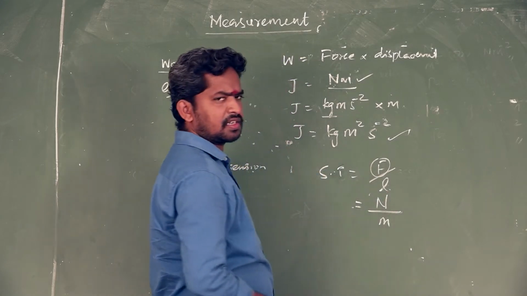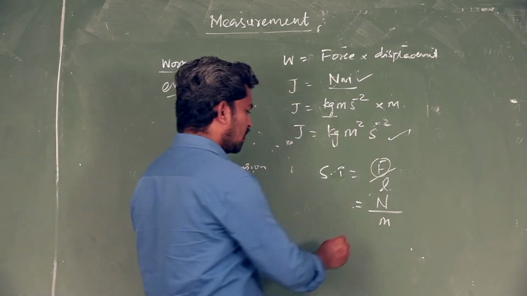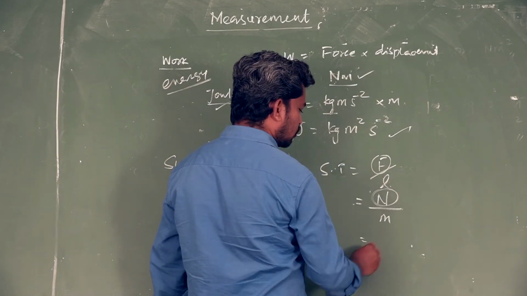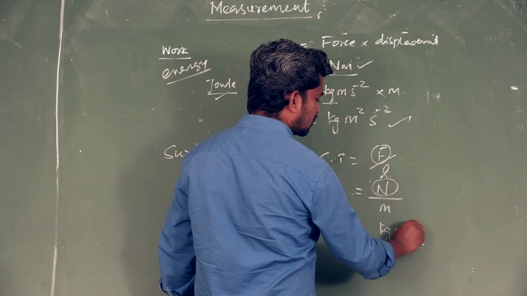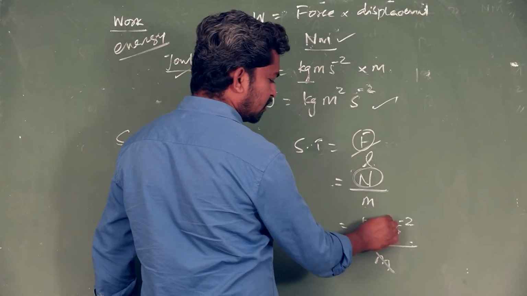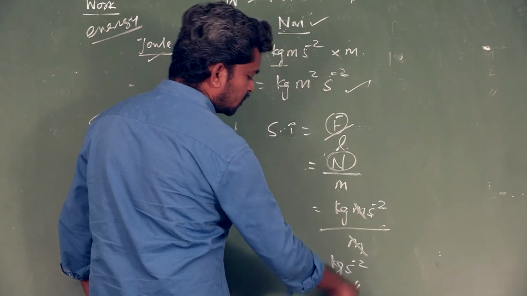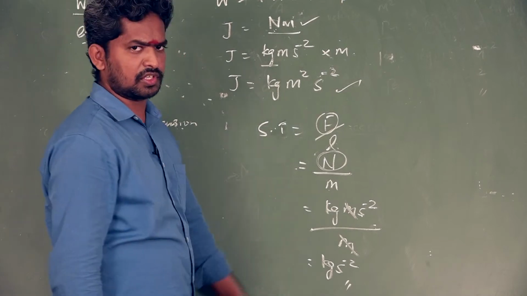Newton per meter is the unit of surface tension, or Newton is kilogram meter second minus 2 divided by meter. So meter cancels, giving kilogram second minus 2.